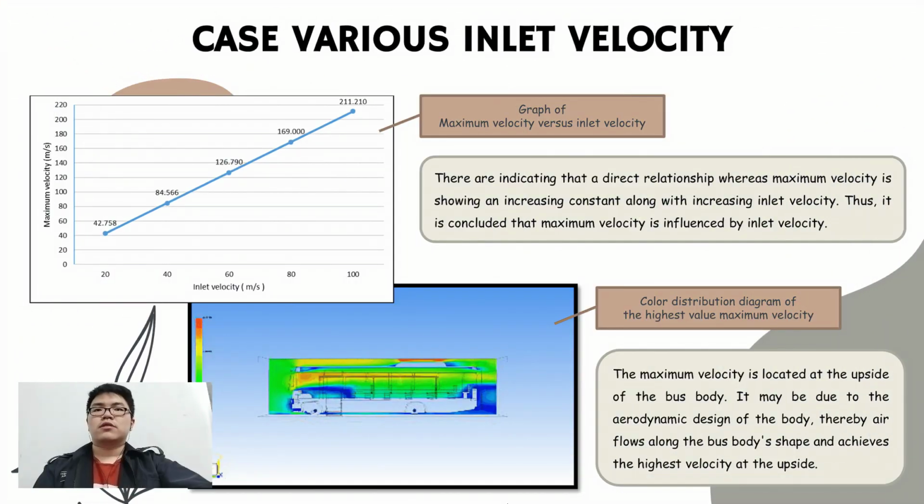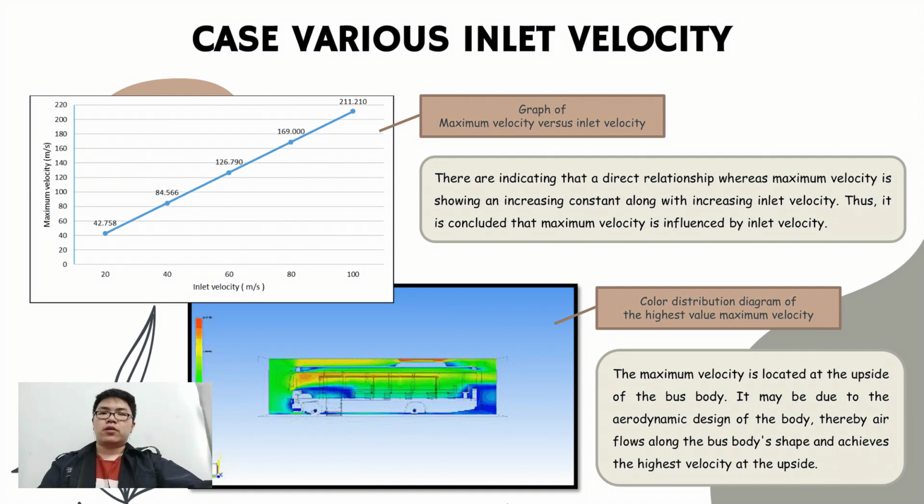The first graph shows the maximum velocity versus inlet velocity. So from the graph we can see there is a direct relationship. It means the maximum velocity shows a constant increase along with the increasing inlet velocity. The figure below is the color distribution diagram of the higher value of maximum velocity. So from the diagram we can see the maximum velocity is located outside of the bus body.